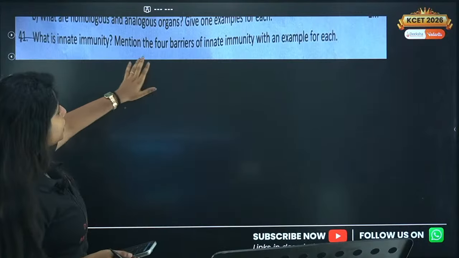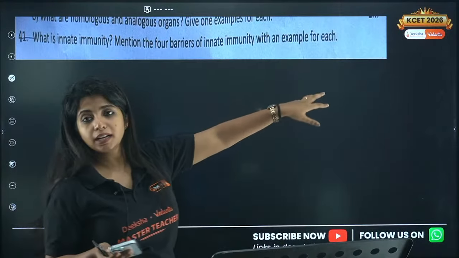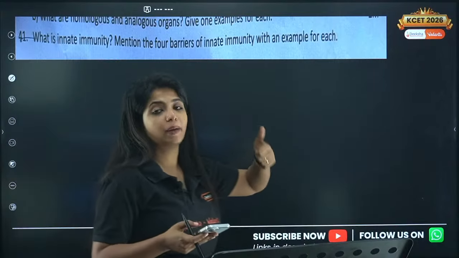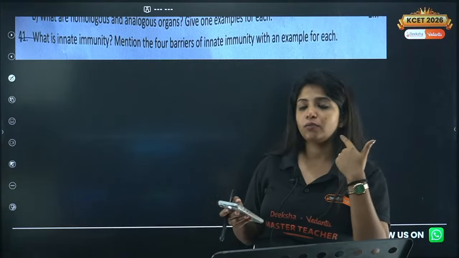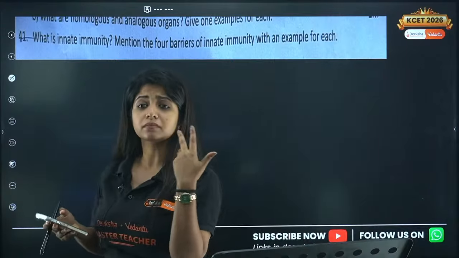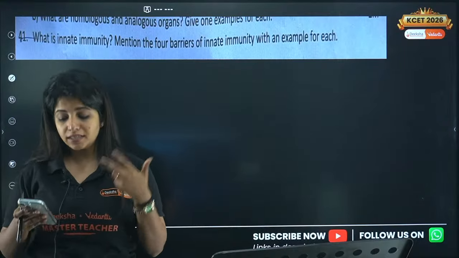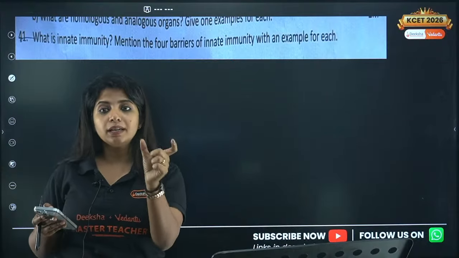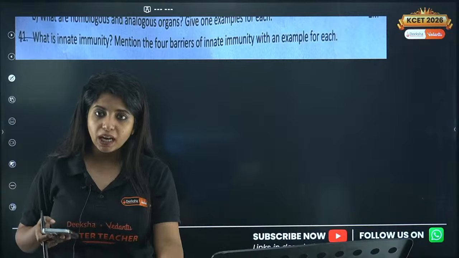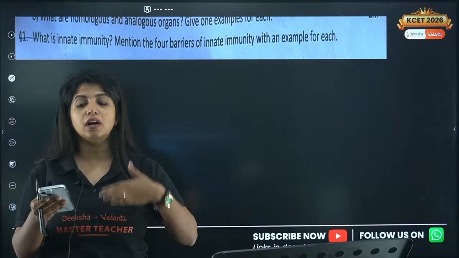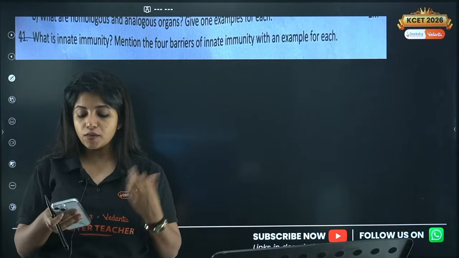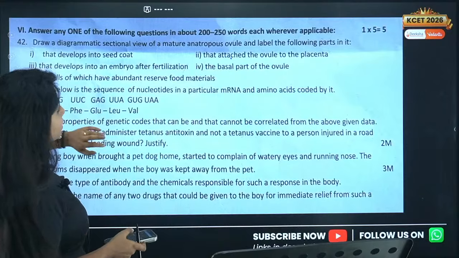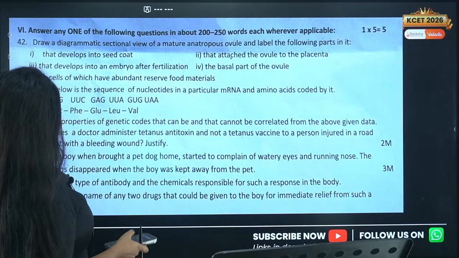Now, what is innate immunity? Mention the four barriers of innate immunity with an example for each. You have to talk about them: physiological barrier, physical barrier, cytokine barrier, and cellular barrier. Explain that innate immunity is a non-specific type of immunity present with us from the point of birth, all of these things.